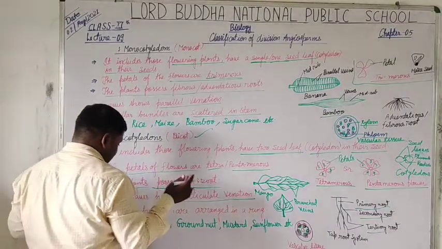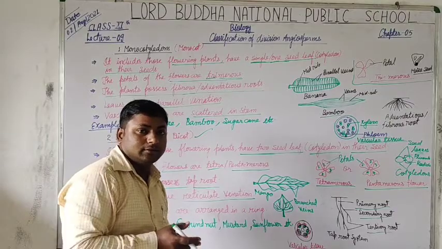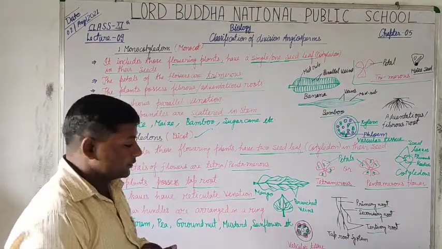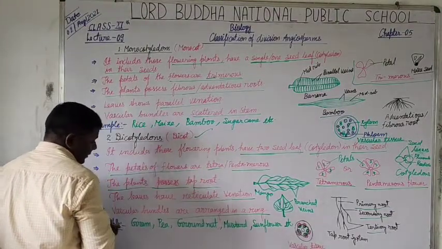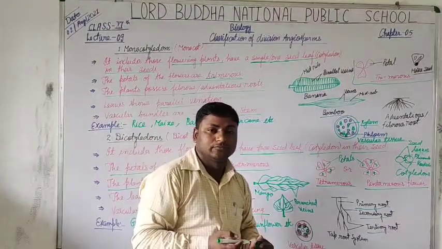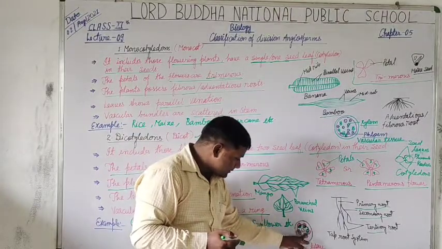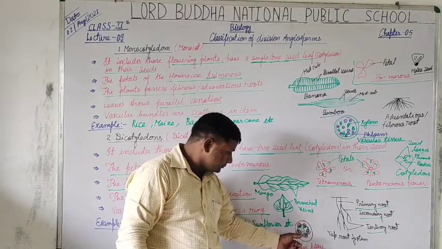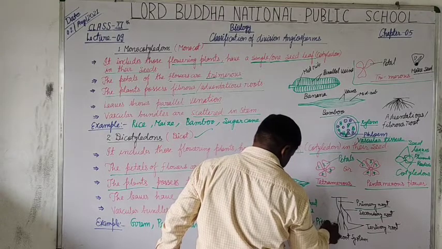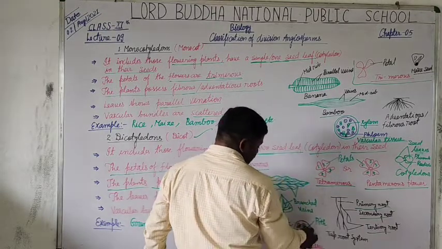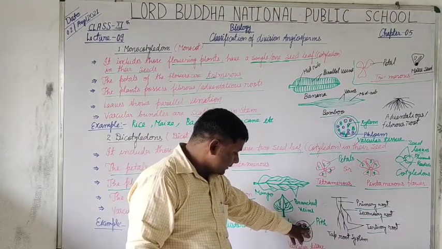So students, the next and last peculiar characteristic compared to monocots is that the vascular bundles are arranged in a ring. In dicots, the vascular tissues are arranged in a ring. This is the pith, this is the endodermal layer, and this is the stele.